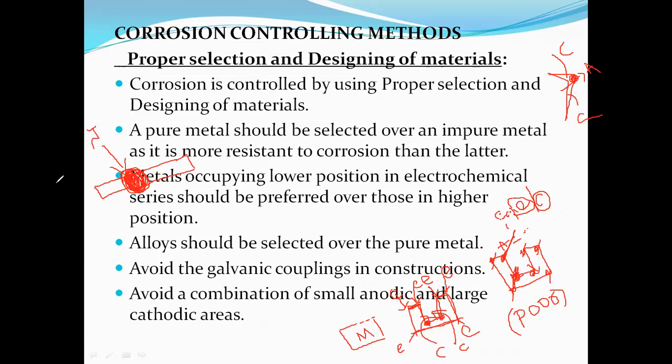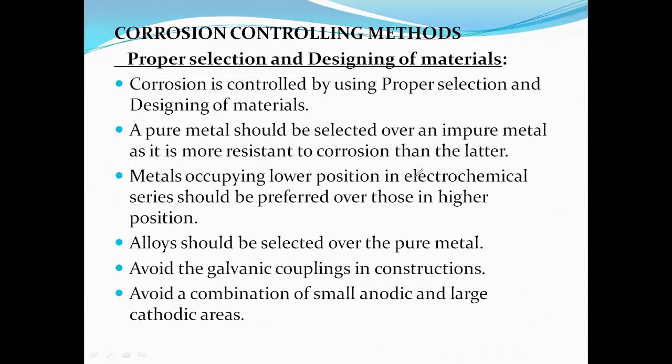Now how are we converting a poor design to the best design? The poor design is converted into the best design when we minimize the number of corners, edges, as well as joints. When we are minimizing the number of corners, edges, and joints, the poor design is converted into the best design. Now this is the first point.